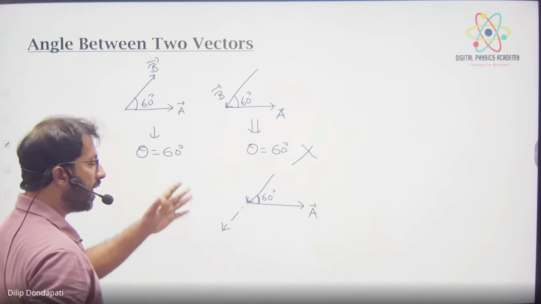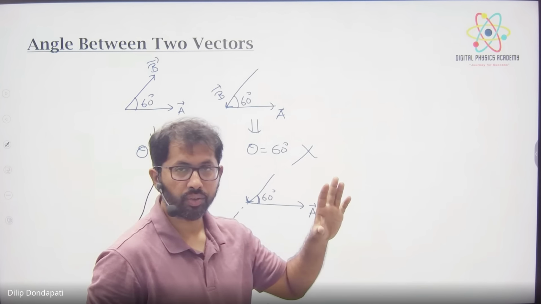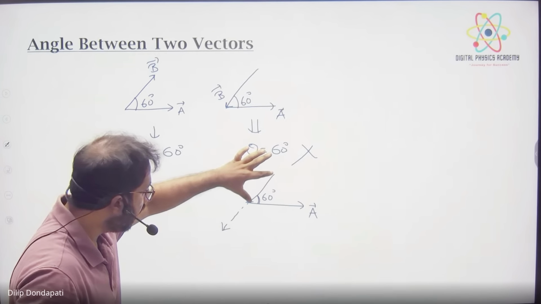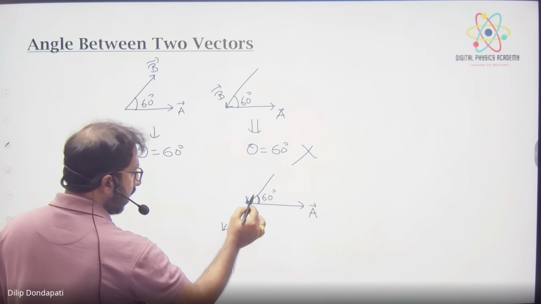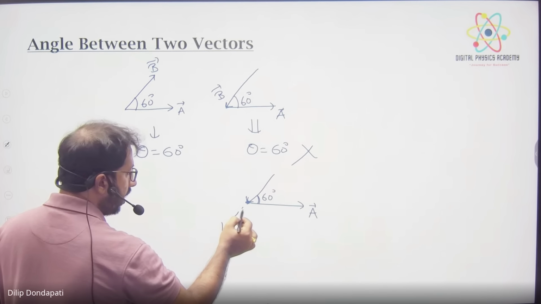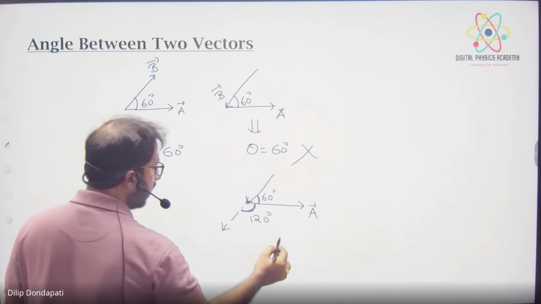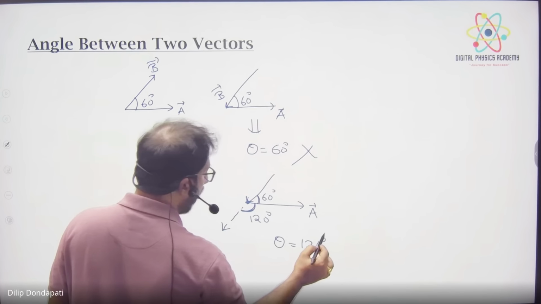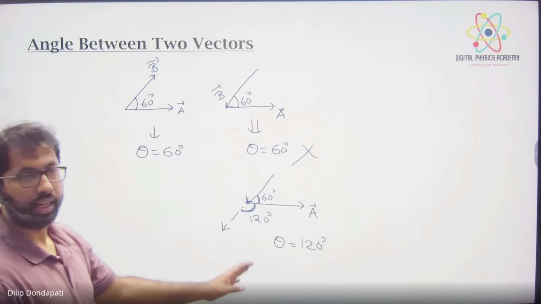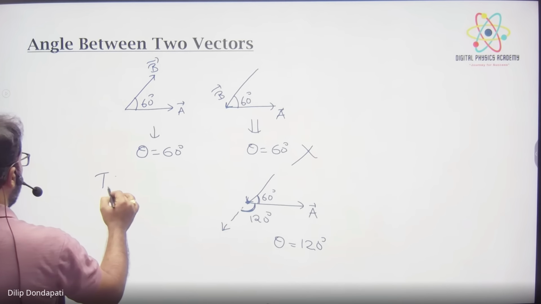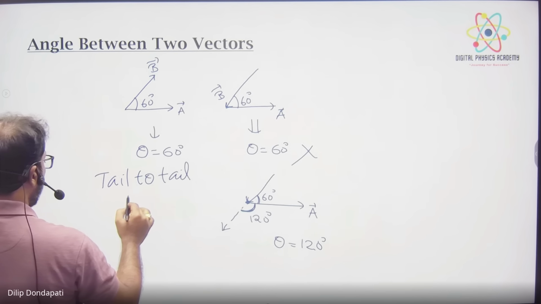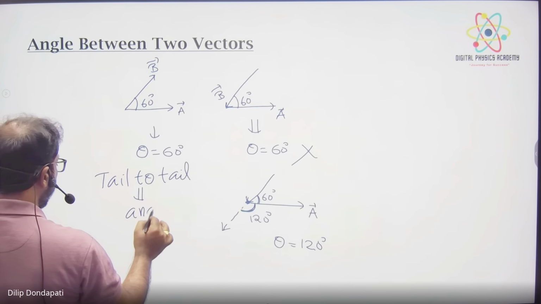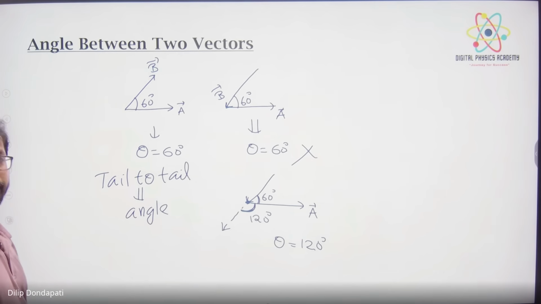We are not changing any direction or magnitude of this vector, just extending it. Now two vectors are connected tail to tail. The complete straight line is 180, so this angle is 120. So here theta is 120 degrees. So we should always take the angle tail to tail only. We should never take head and tail. Write it neatly.